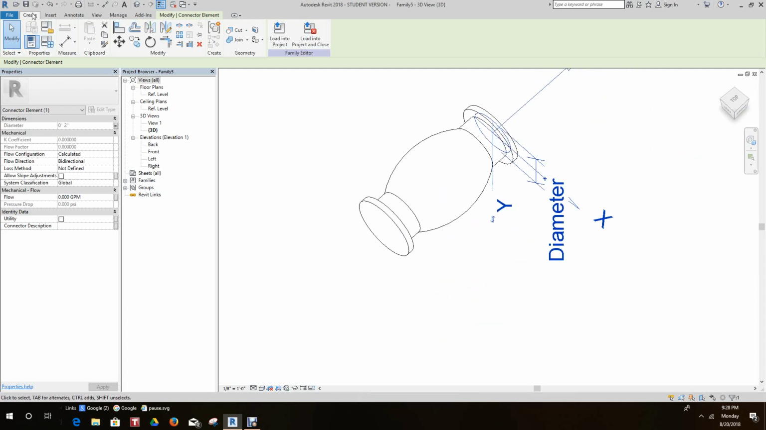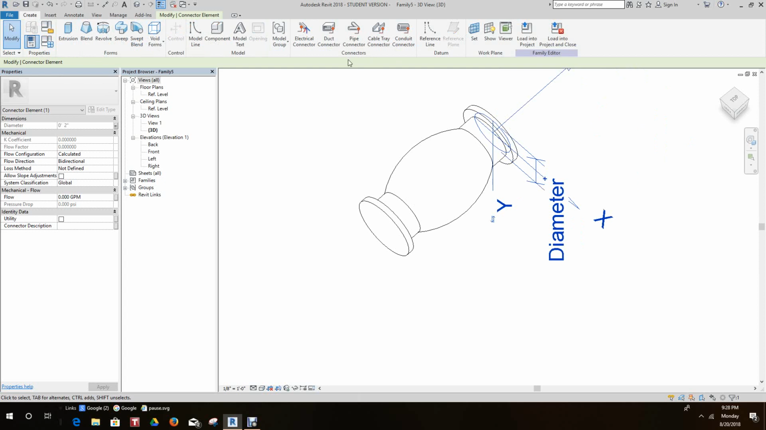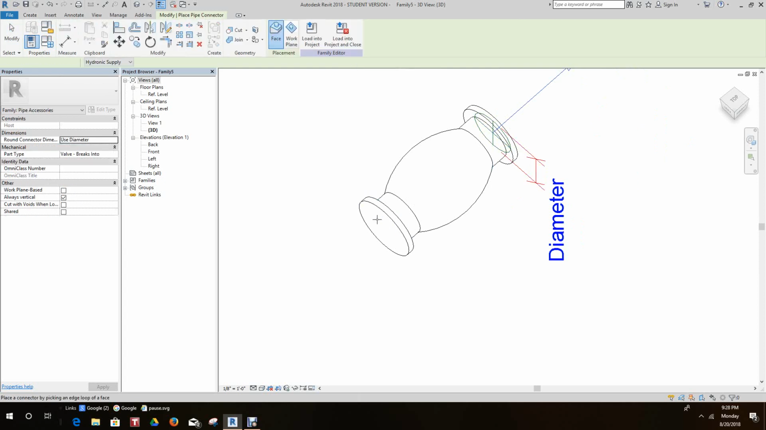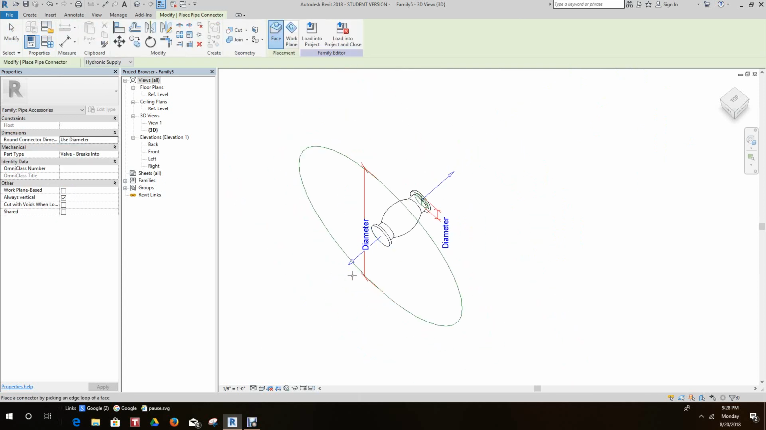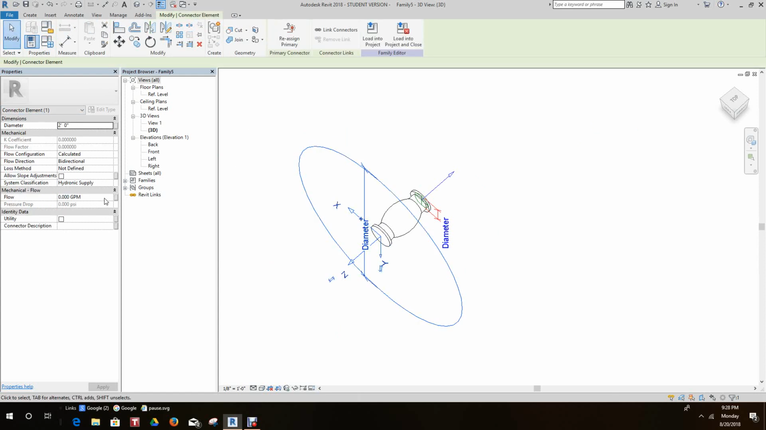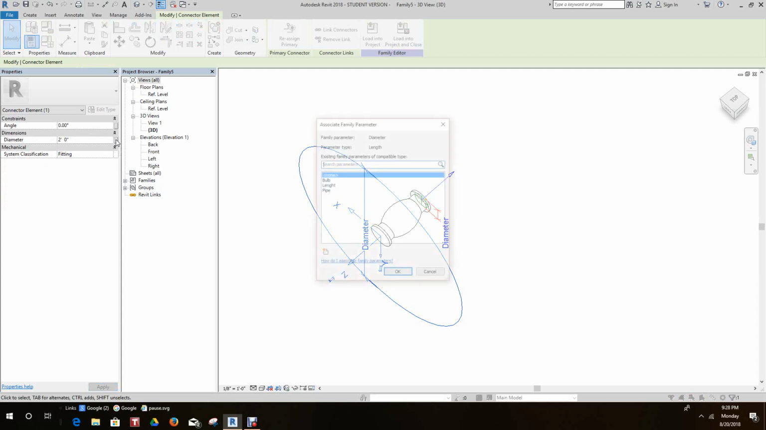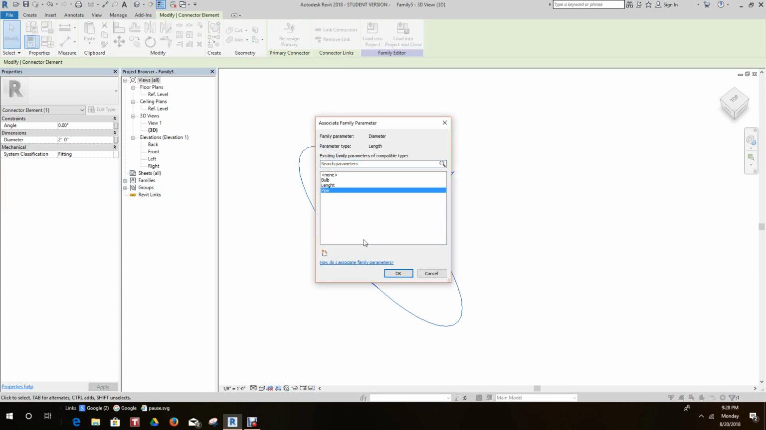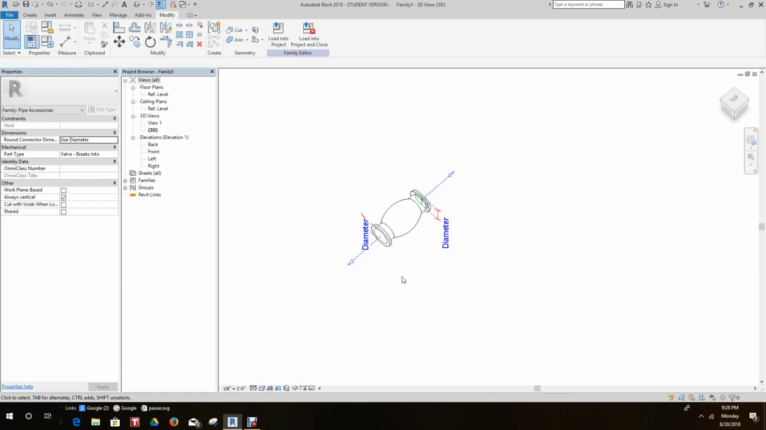Let's go create connector. There's the face. Let's exit out of here. Select the connector. Set its classification to global. And diameter, we want to set the pipe. Let's hit OK. So there we have our connector, our pipe with our connectors.